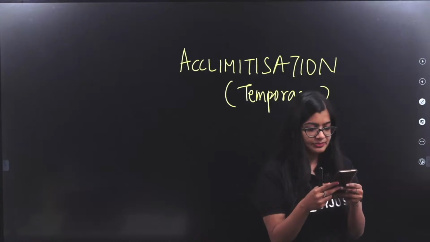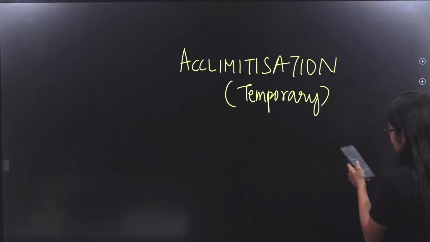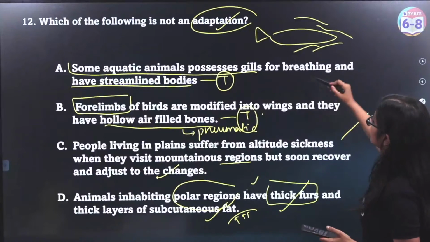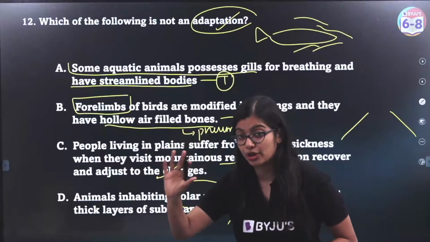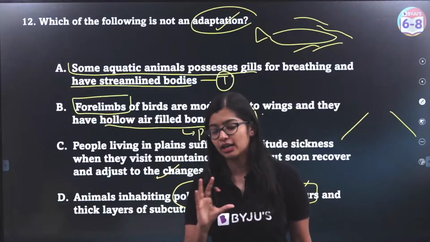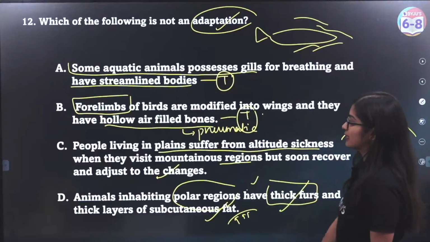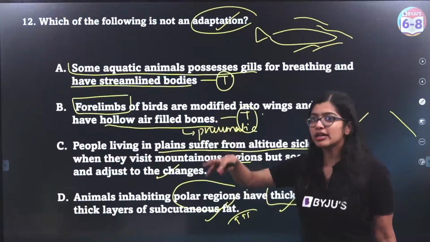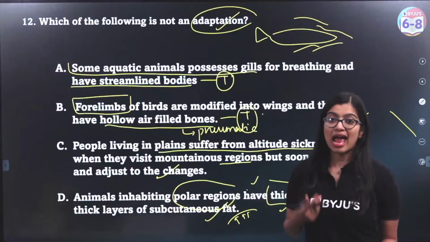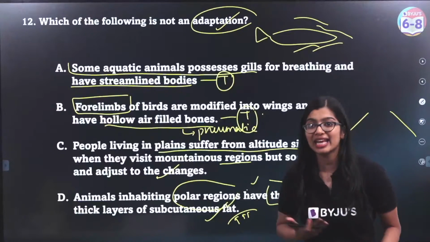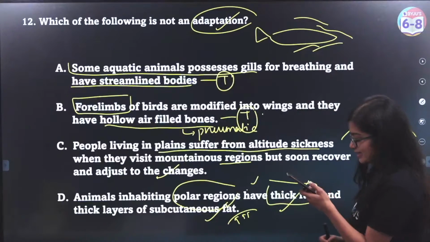So are we clear? Are we clear with the concept? Yes, very good. Hard and confused, ma'am. Explain once again. Simple. The adaptations are modifications we observe so that organisms can survive in a particular living or climatic condition or in a region. But this option C, which says that people in plains suffer from altitude sickness when they go to, like me, if I go to mountainous regions, I will be finding it tough to survive there. But when I come back, I'll be fine. Now, my body parts are not undergoing any adaptation. They are temporarily adjusting to the surrounding, which is what we call acclimatization.